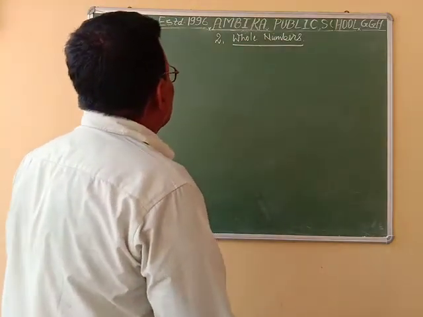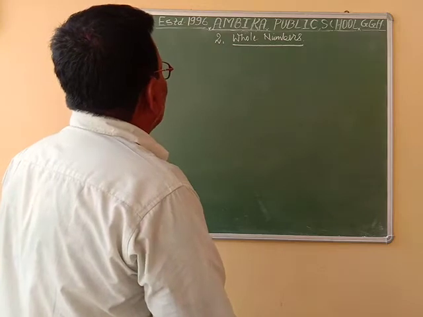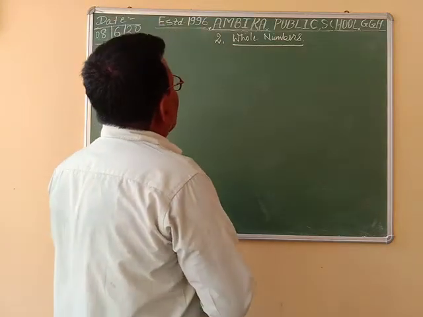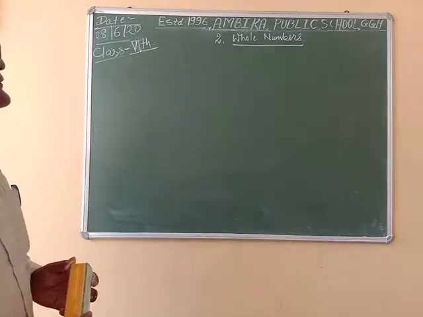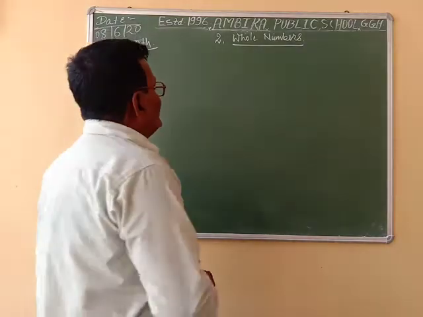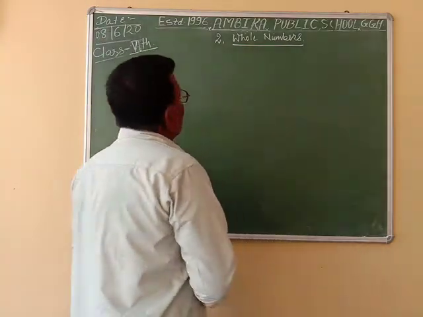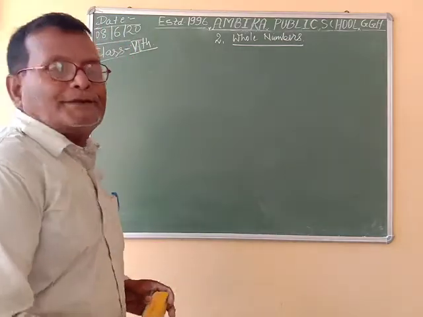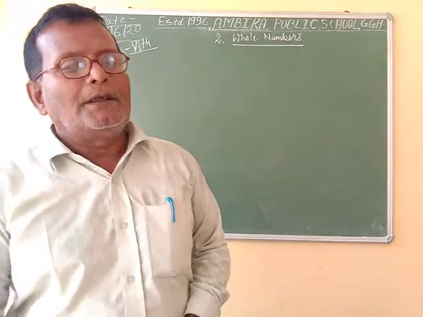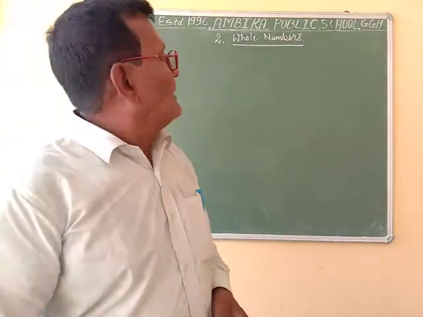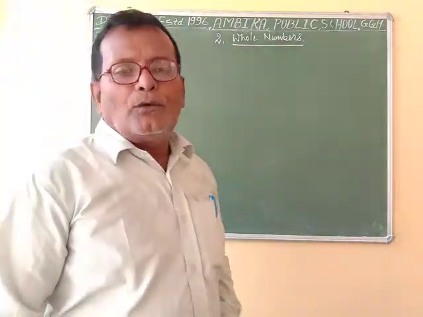And if we write 0 with the natural numbers, then this collection is called whole numbers. The natural numbers together with 0 form the collection of whole numbers.